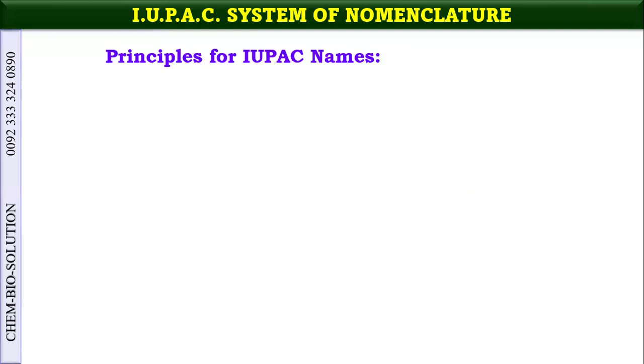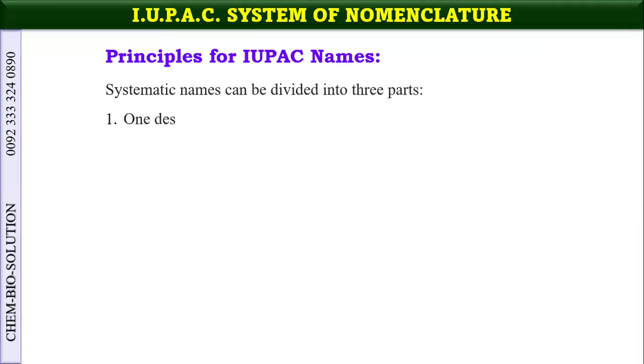Now, what are the principles and rules for I.U.P.A.C names? Systematic names can be divided into two parts. One part describes the hydrocarbon chain or the framework of the carbon atoms.